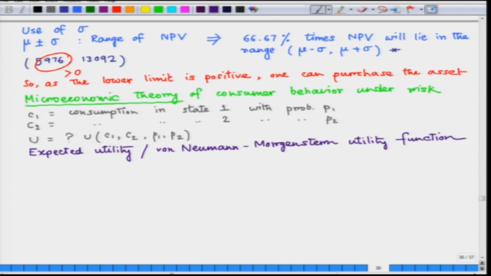So, in this case what happens is, as C1 is random, the utility from C1, or the utility in a particular state 1, is also random, and so is C2 and u of C2.